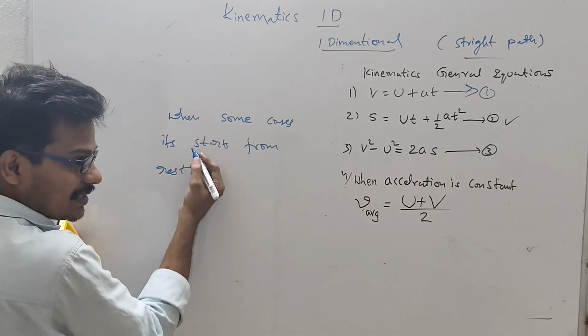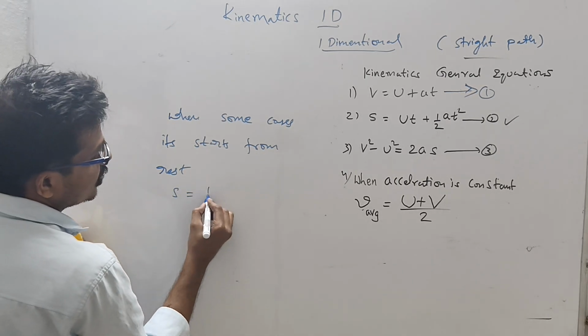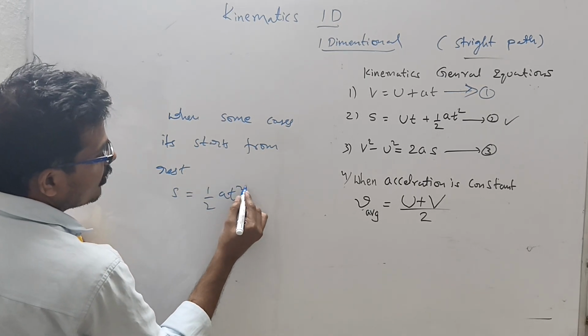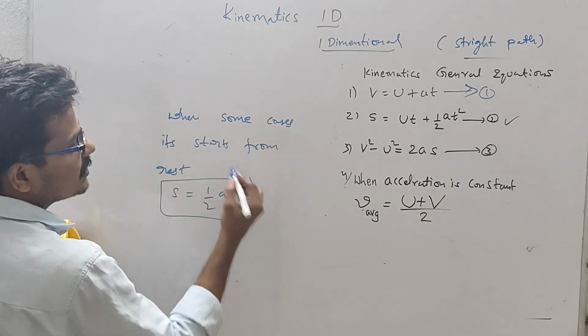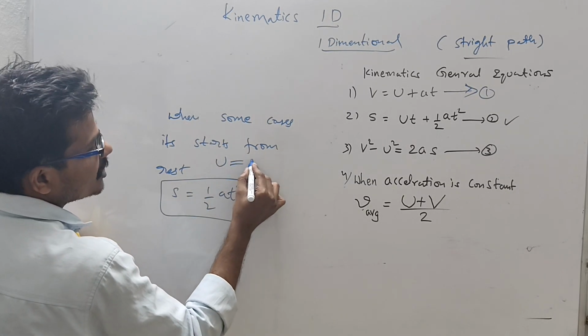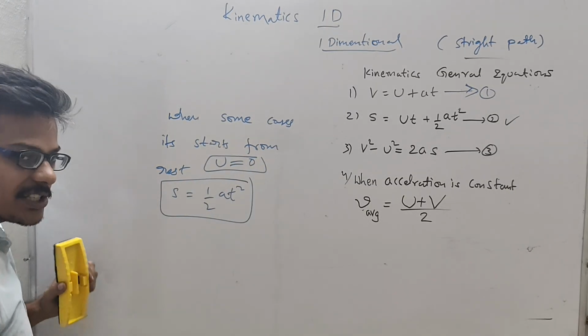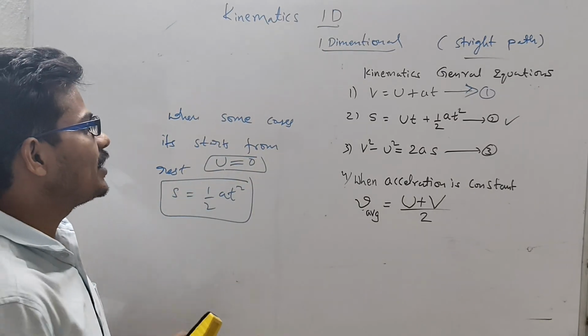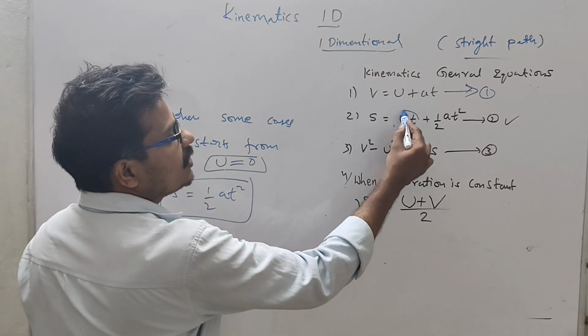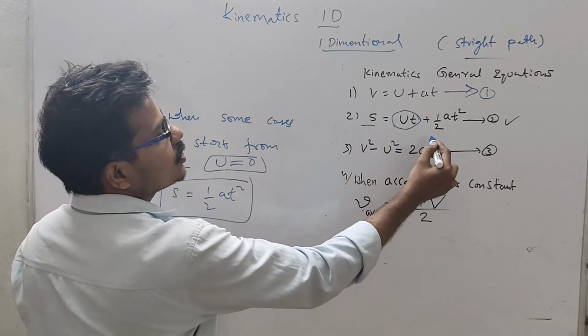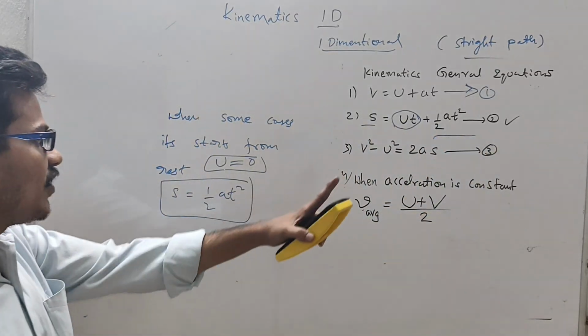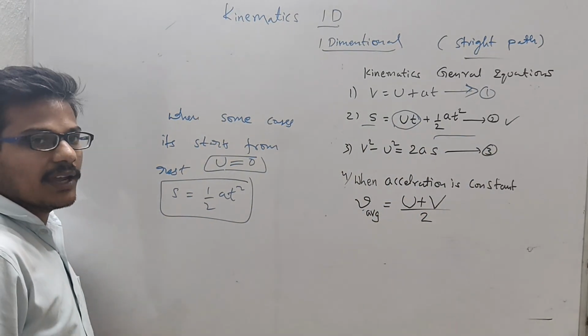In this case, s is equal to half a t square is the formula. Why? Because starts from rest means u is 0. u is 0, and here 0 into t, this term will be 0. So only s is equal to half a t square will remain.